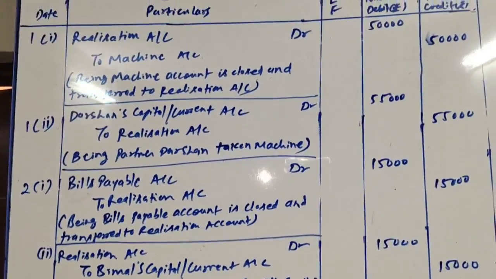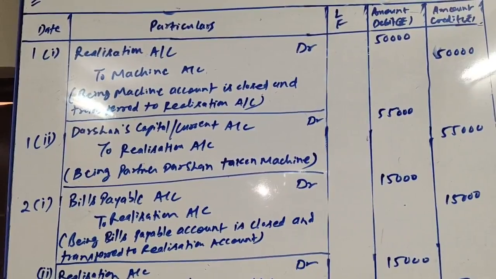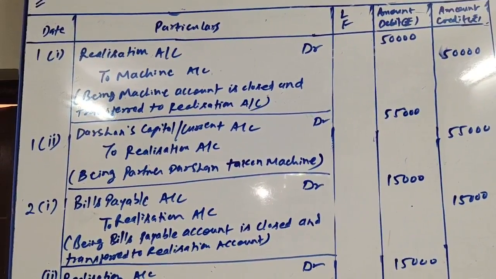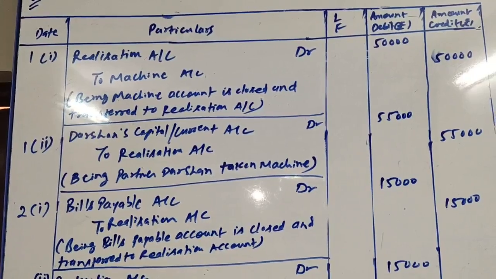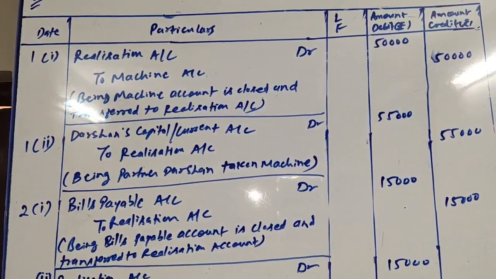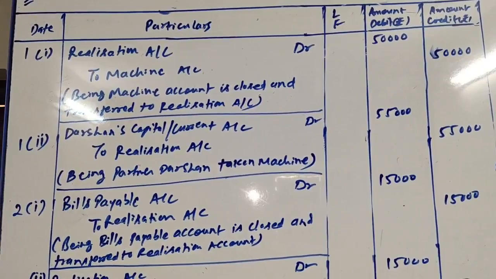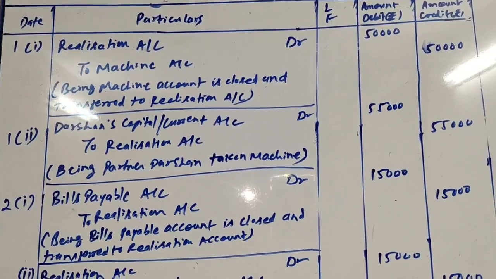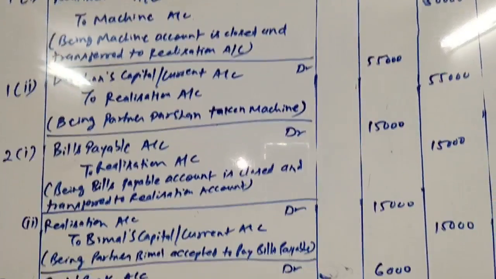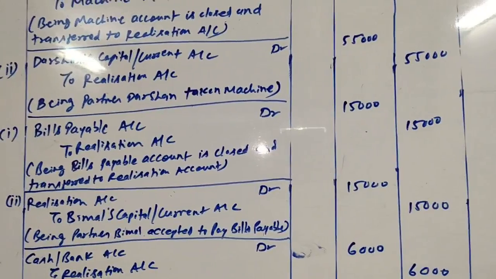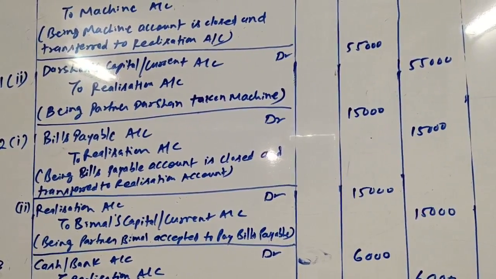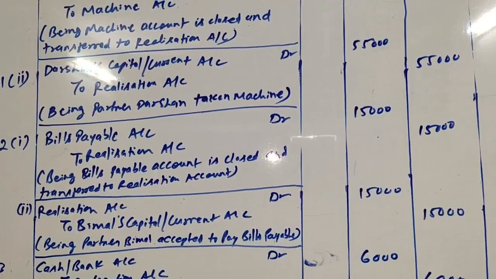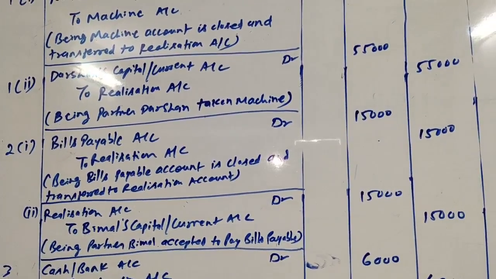Second one, bills payable account debit to realization account 15,000, being bills payable account is closed and transferred to realization account, and for its payment, that is which is accepted by partner, entry will be realization account debit to Vimal's capital/current account, being partner Vimal accepted to pay bills payable account.